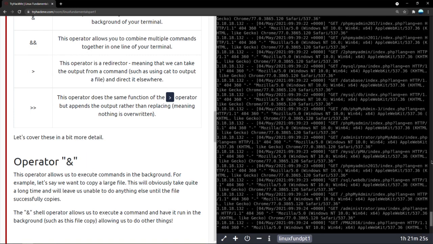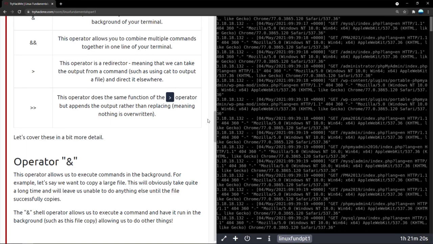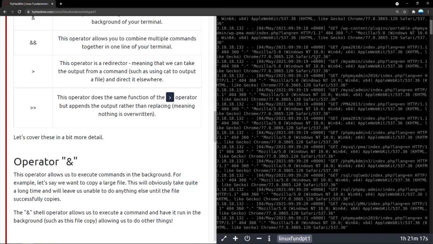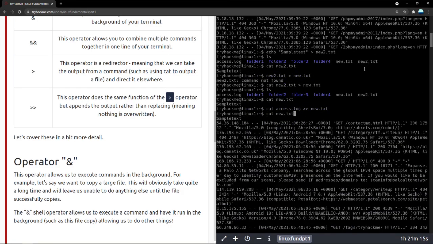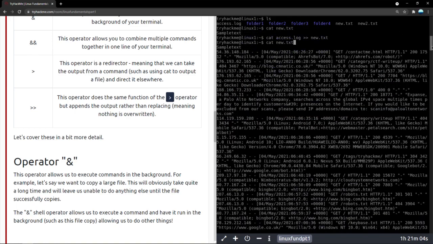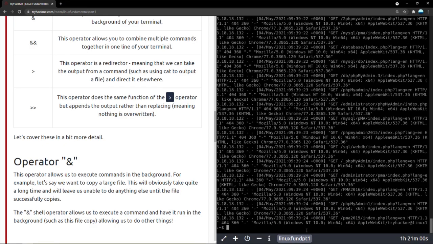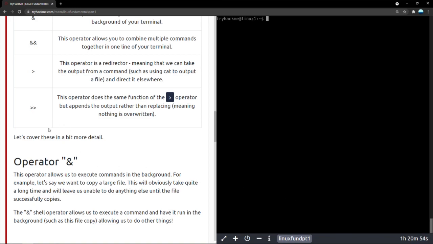And the whole log has been passed, but let's go back all the way to the top and check if our sample text word is still there. Obviously we can't see it here because the log is too big. Yeah, here we pressed cat new.txt, sample text, and thereafter the whole log file's content started. So if you're using a single right arrow, everything gets replaced. Whatever you're passing is the only thing that will be there in the destination. If you're using a double right arrow, everything that is already there stays, and whatever new things you're passing get added to the end of it.